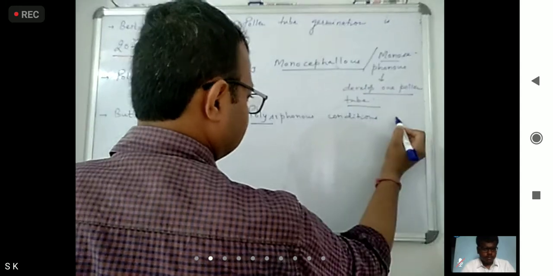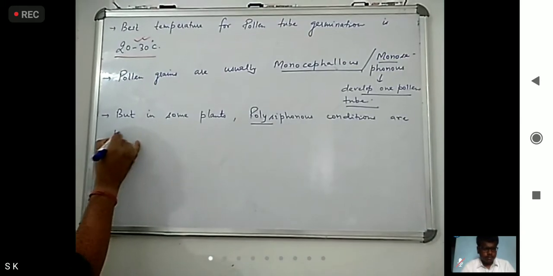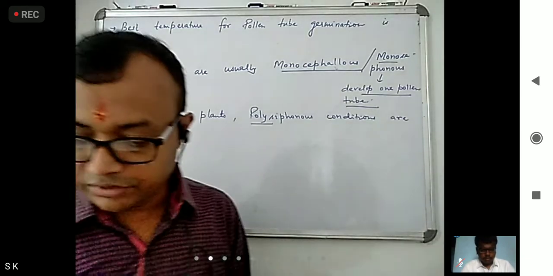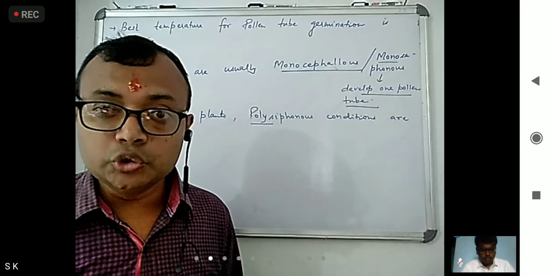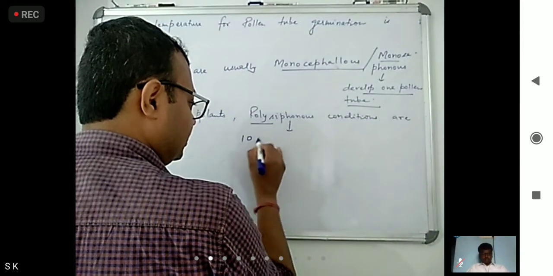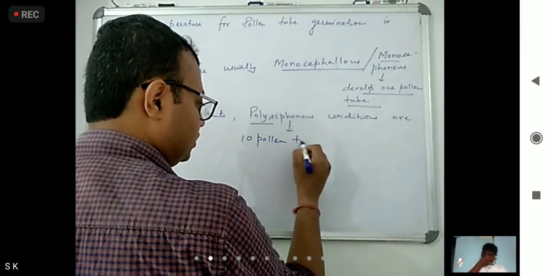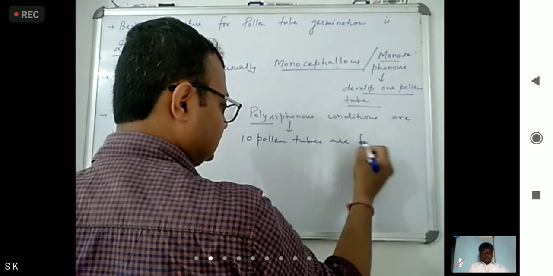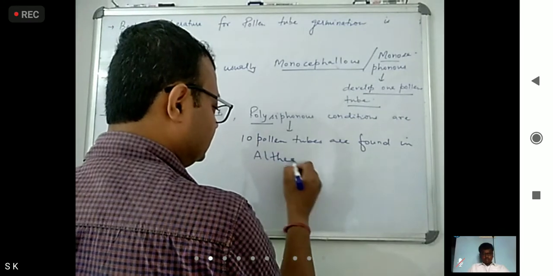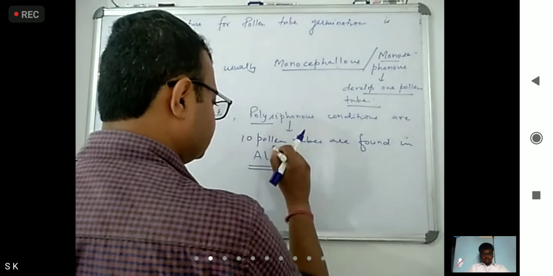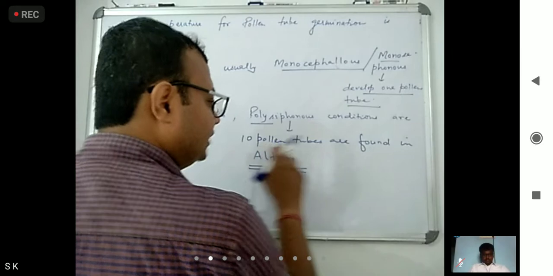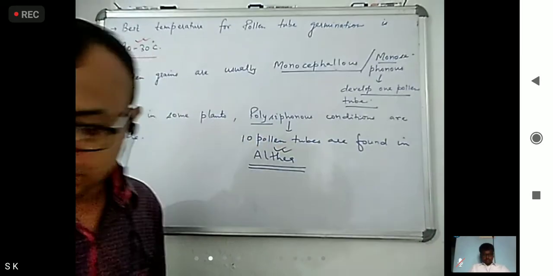So polysiphonous means more than one. Even 10 pollen tubes are found in Eldia. This plant you have to remember. This is a JIPMER question: under the polysiphonous condition, 10 pollen tubes are found in Eldia.